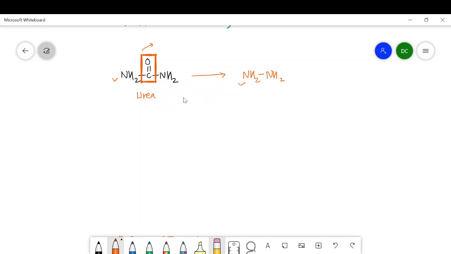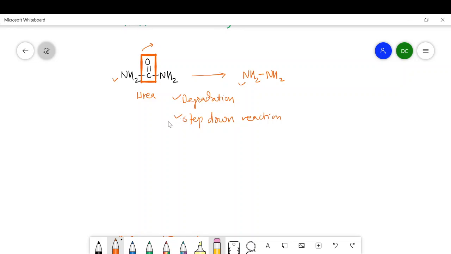Therefore, this reaction is called a degradation reaction, or it is also called a step down reaction. So the reaction which involves the removal of carbons from the structure of the reactant is called a degradation or step down reaction.